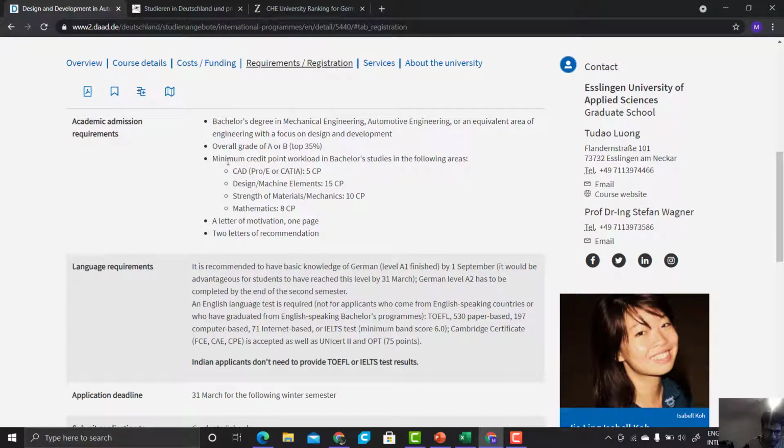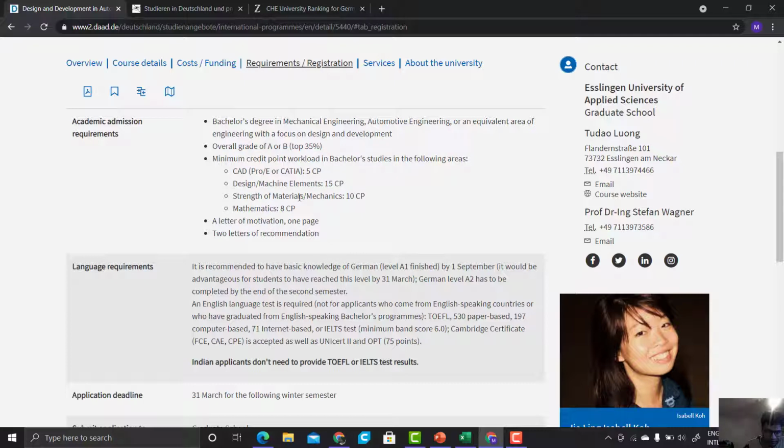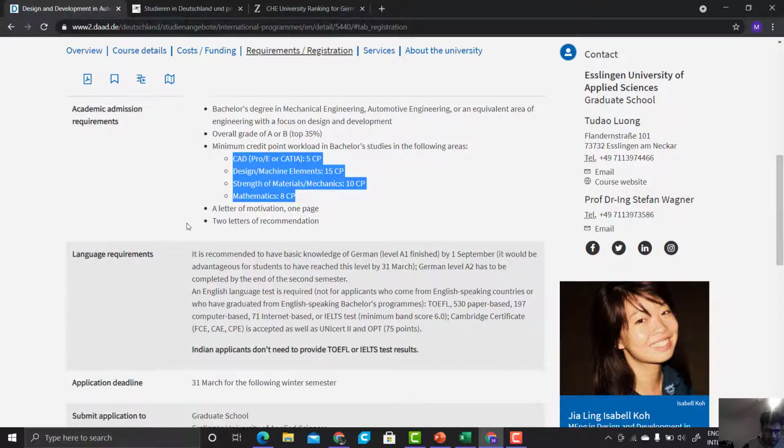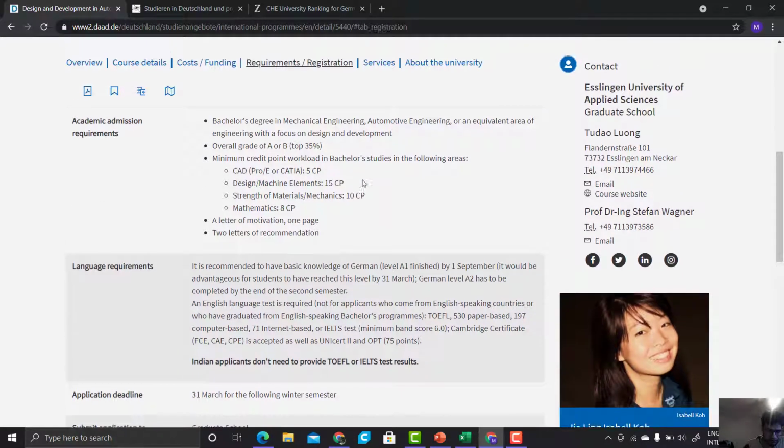As they have written there, these credits are mandatory in your subject. For example, in math they need 8 credit points, in strength of materials they need 10 credit points, in design 15, in CAD 5. So this matters. Other than that, they need 1 letter of motivation and 2 letters of recommendation from you.